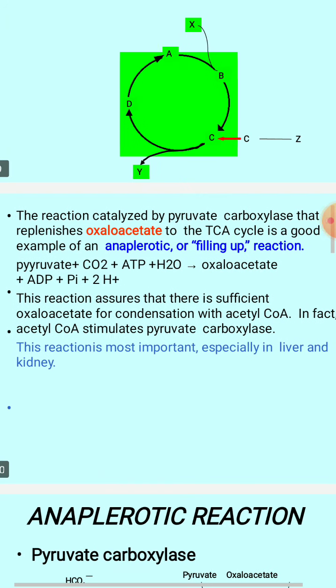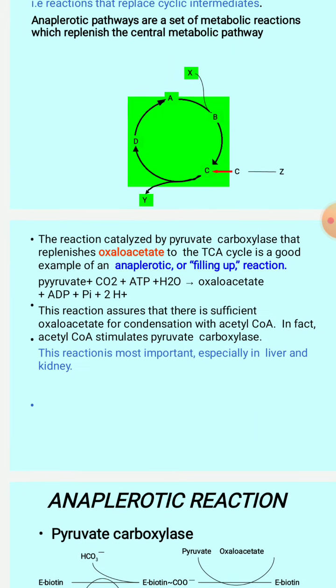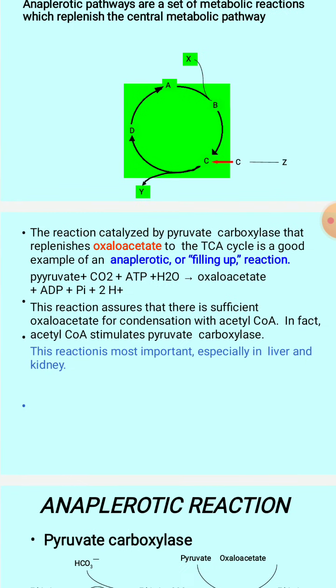These reactions are mainly catalyzed by pyruvate carboxylase, what we have seen in the gluconeogenesis process, which replenishes oxaloacetate to the TCA cycle. That is a good example of anaplerotic, or filling up, reactions. Just 3-4 slides back, I told you what is meant by anaplerosis. That is nothing but filling up of the reaction.